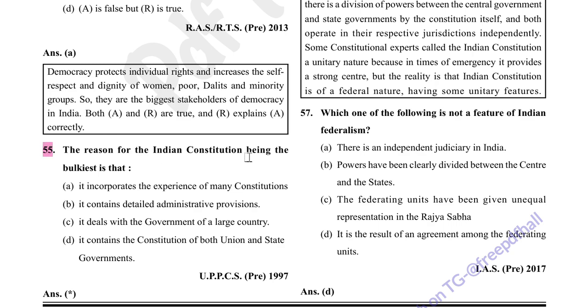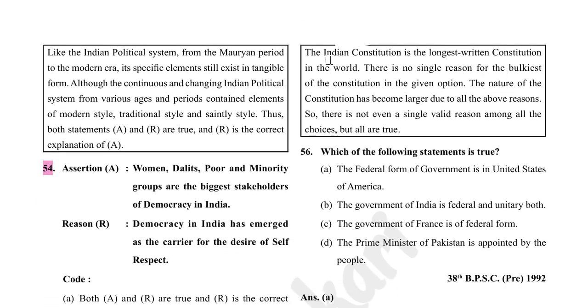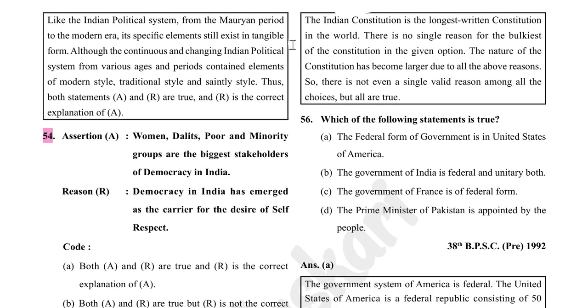The reason for the Indian constitution being the bulkiest is that all options are correct. So, the Indian constitution is the longest written constitution in the world. There is no single reason for the bulkiness of the constitution in the given options. The constitution has become large due to all of the above reasons. So, not even a single valid reason among all the choices, but all are true.